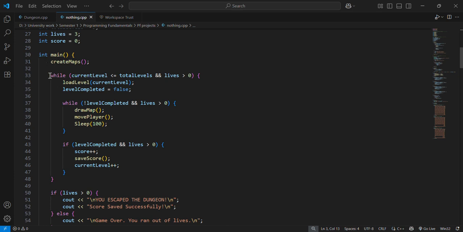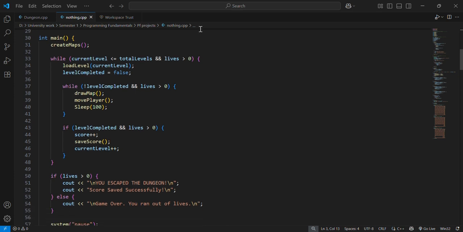So, while current level is lesser than equal to total levels, I have three levels. When it is lesser, it will keep running the game, and also lives are greater than 0. It will load level, and also it will keep the level completed equal to false, so that the game doesn't end.